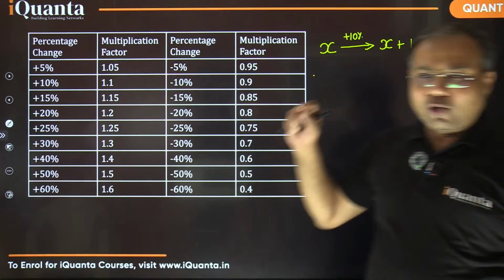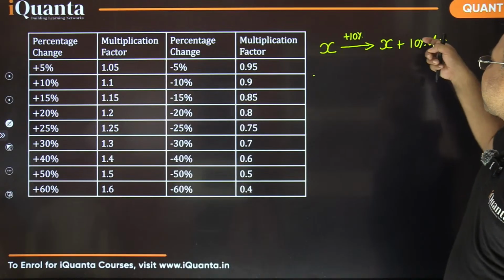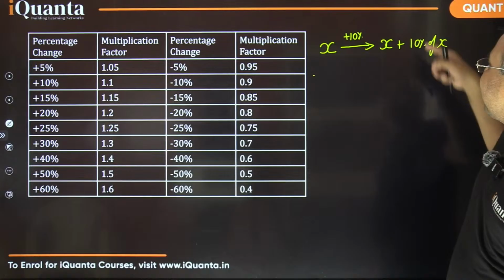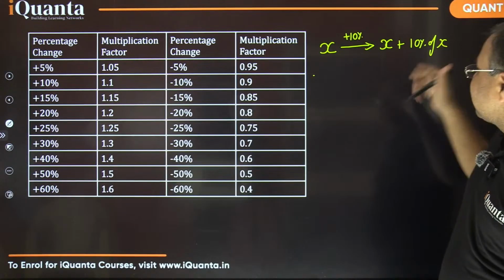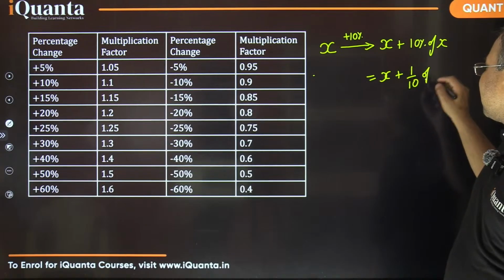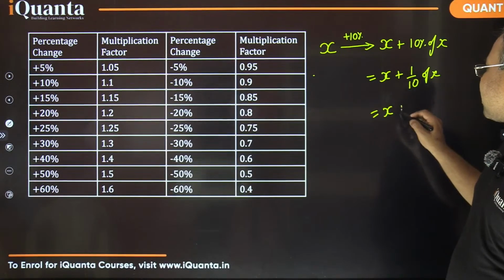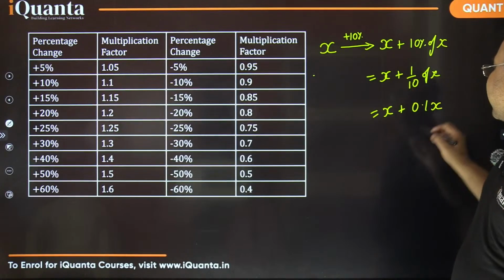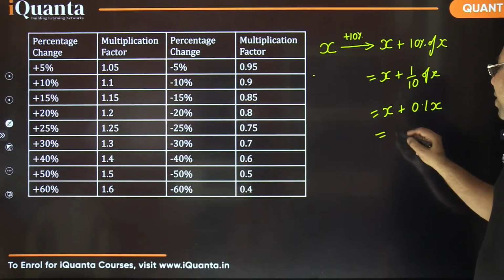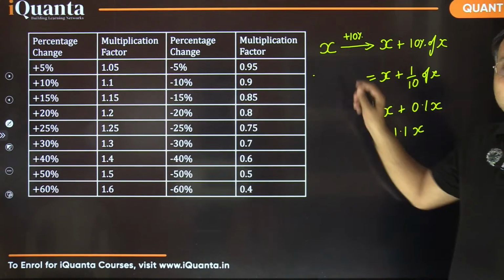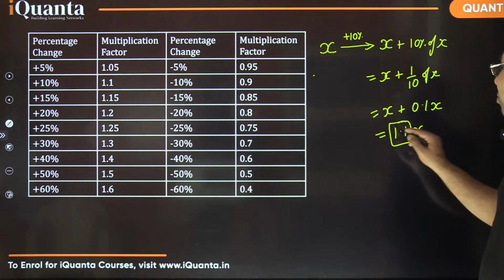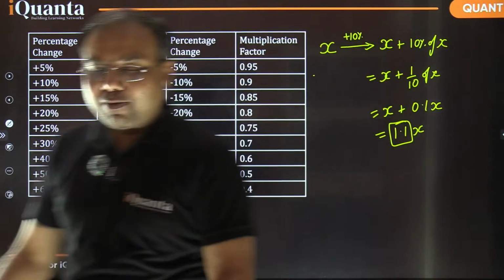Now 10% of x, we know that percent can be replaced by upon 100. So 10 by 100 would be 1 by 10 or basically 0.1. So it comes out to be x plus 1 by 10 of x, or I can also say x plus 0.1x. Right? And if you add them, x plus 0.1x, how much does it come out to be? It is 1.1x. So the original question, what becomes the multiplying factor of x? So x is now multiplied by 1.1 times. That's it. So that was the basic thing, right?